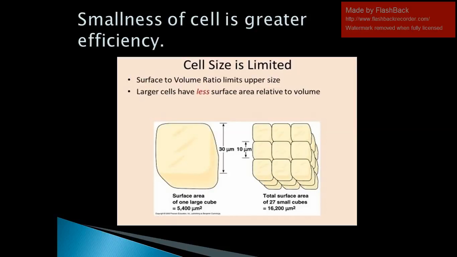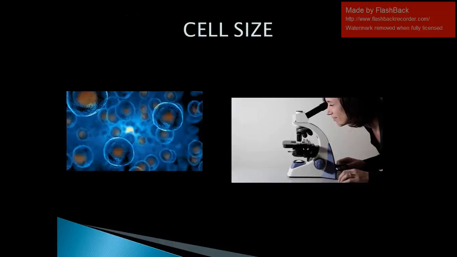Now next we come to cell size and cell shape. As I told you beforehand, the cells are very small. They cannot be seen with the naked eye. They can only be seen under a microscope. Hence cells are called microscopic.